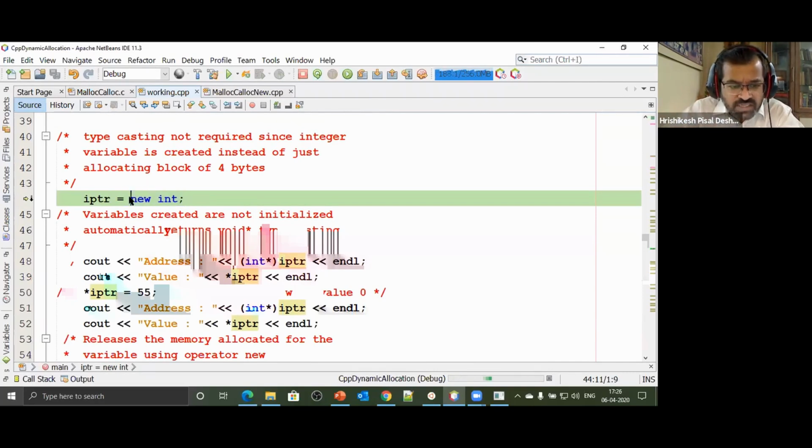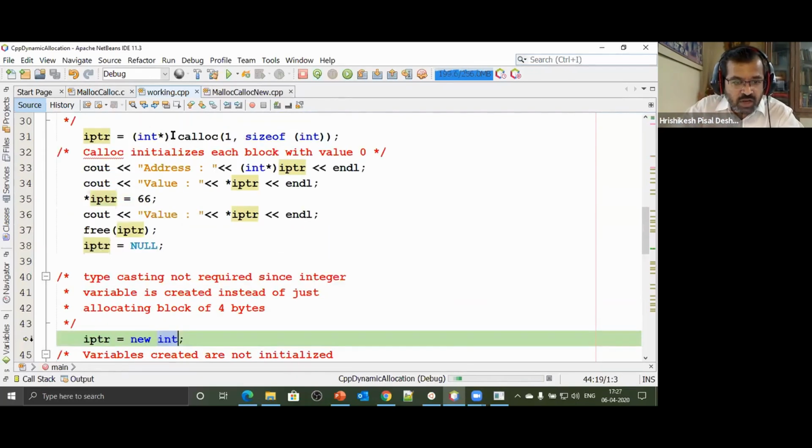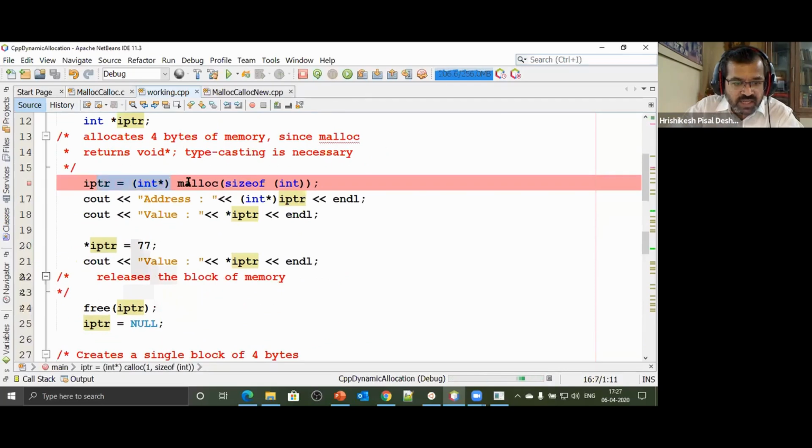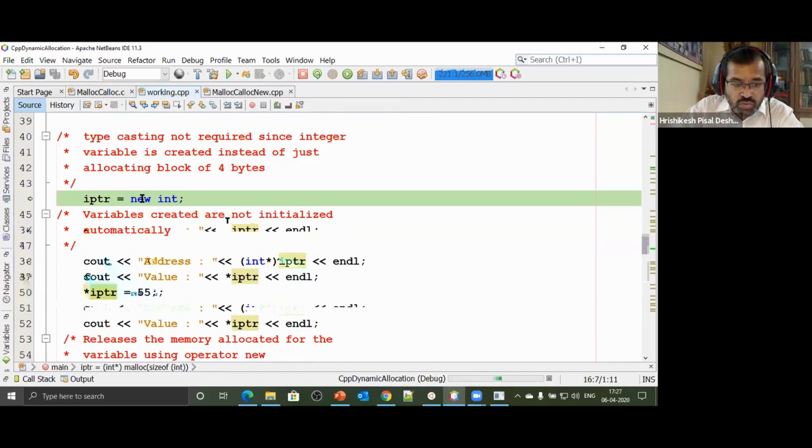Note, there is no typecasting required, because if a variable of type integer has been created, obviously its address is of type int star. So you don't have to say treat this block of memory as if it's an integer, right? It is an integer which has been created. Since it's an integer, its address is of type int star. No typecasting required. In calloc also we had done typecasting. In malloc also we had done typecasting, because both of their return types were void star. Whereas new creates variables of the specified type, and that specified type can be a basic type or a user-defined type, whatever type it may be. So a variable has been created.